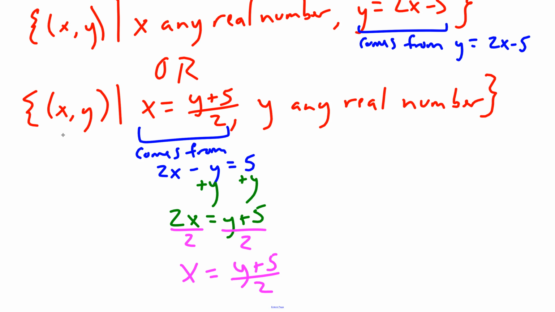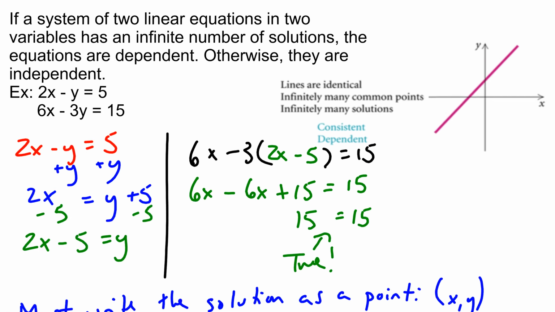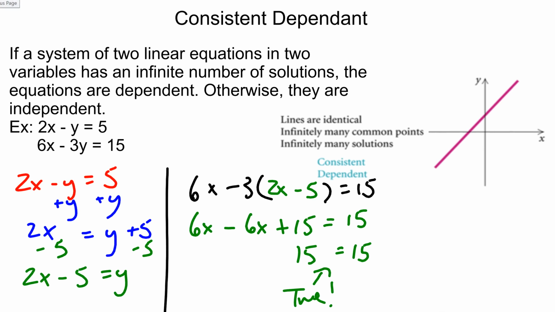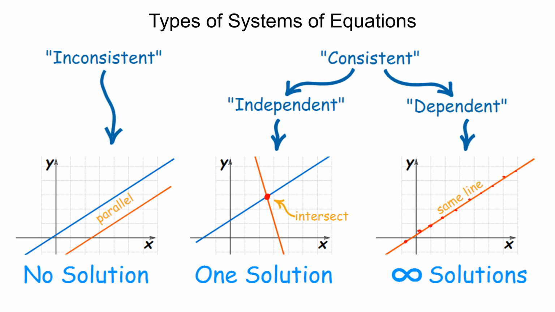And that's it. The key things we want to take away from these three systems of equations are the three possibilities. I could have no solution, or an empty set, for my answer. I could have one solution, a single xy point.